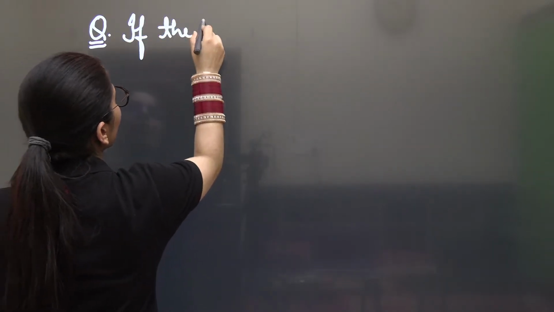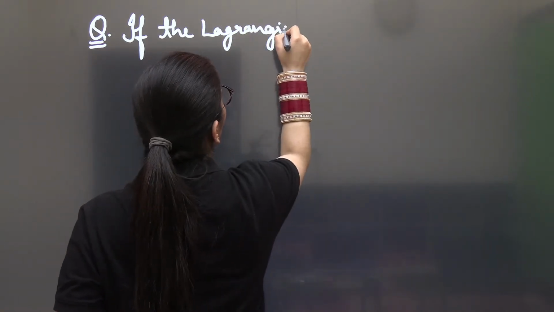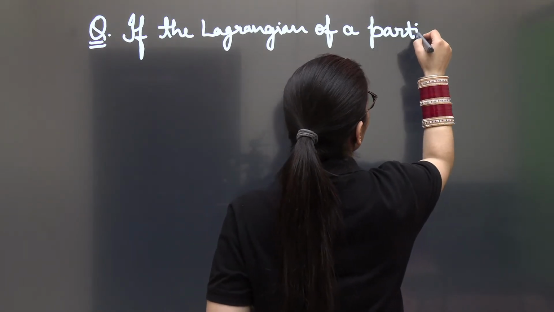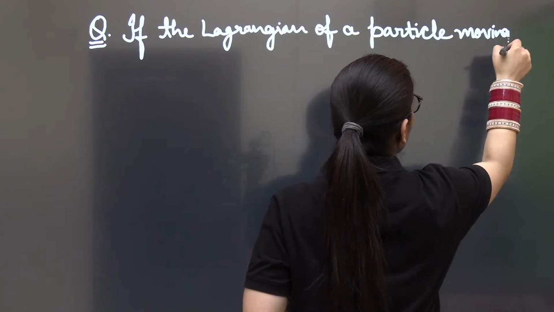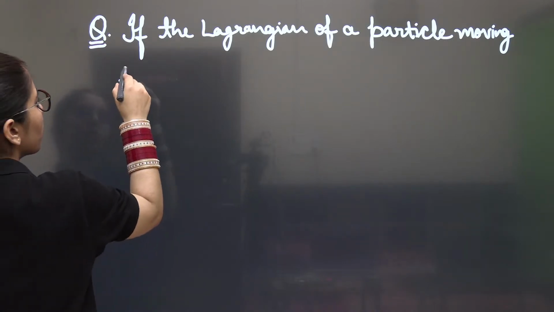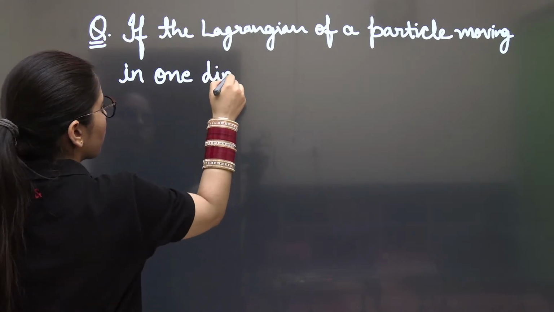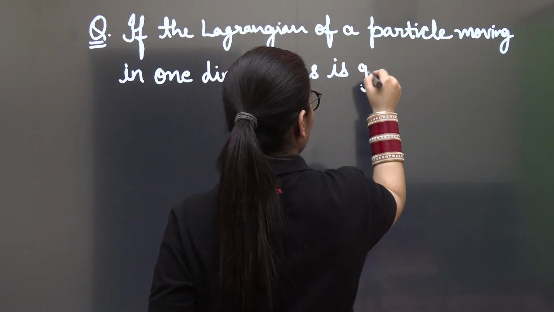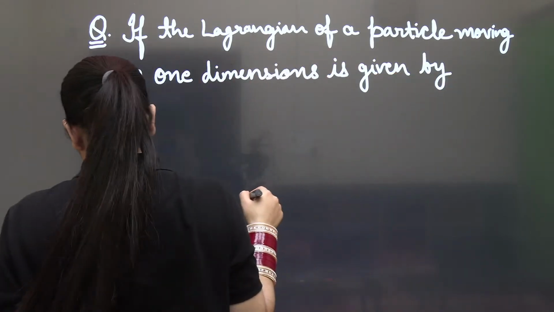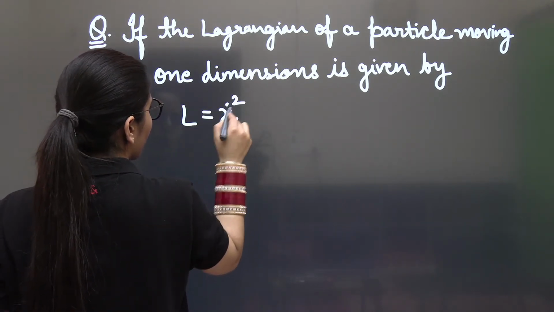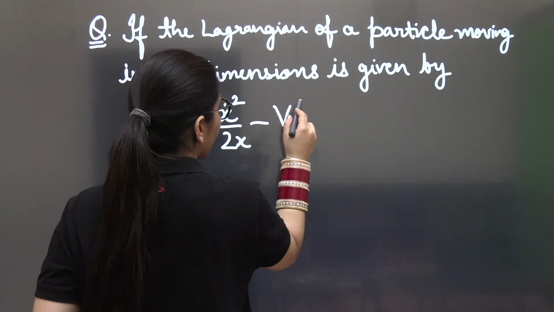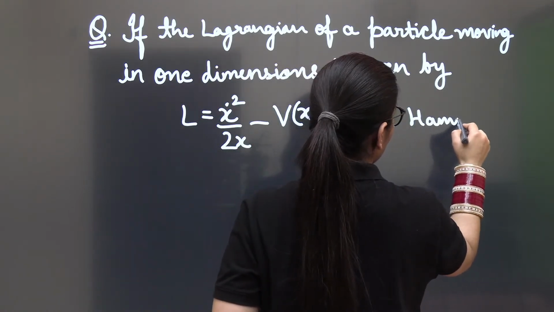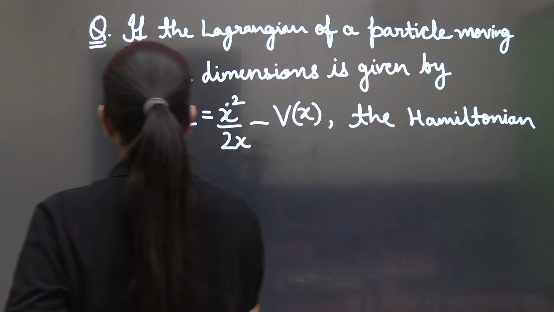If the Lagrangian of a particle moving in one dimension is given by L is equal to x dot square upon 2x minus Vx, then the Hamiltonian is. This is the question.